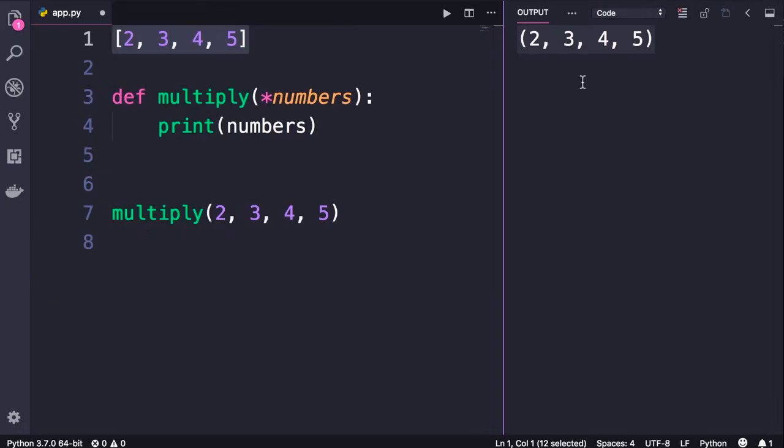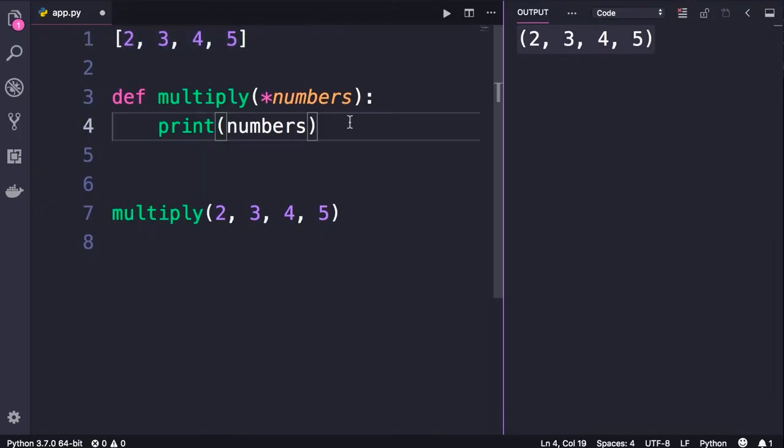So a tuple is similar to a list in that it's a collection of objects. The difference is that we cannot modify this collection. We cannot add a new object to this tuple. Once again, later in the course, we're going to have a comprehensive section about lists, tuples, and other data structures. What matters now is that these tuples, just like lists, are iterable. So we can iterate over them, which means we can use them in loops.